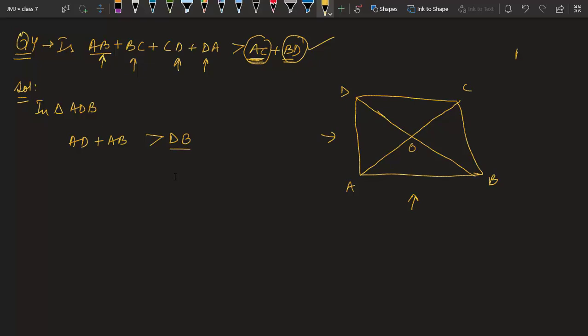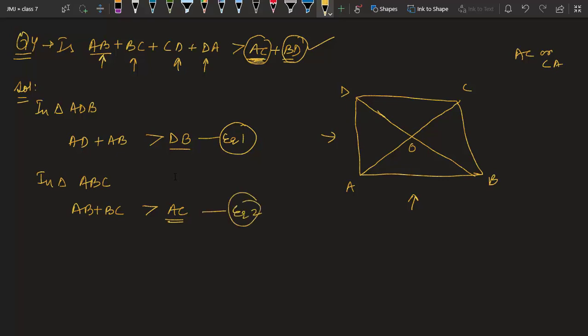Okay, you write AC or CA, it is the same thing. Don't confuse with that. So we have got equation number 1. Again by the property of triangles, now we should take ABC. In triangle ABC, what will you get now? AB plus BC is more than AC. Again, I have got this thing in the right hand side, so I am going correct.